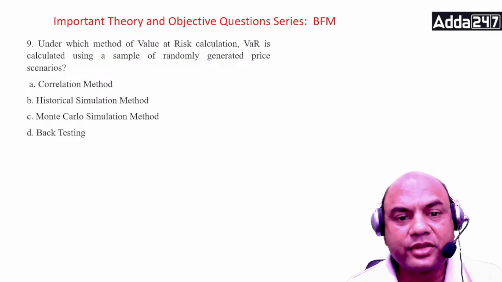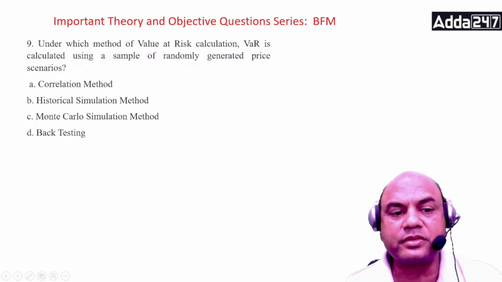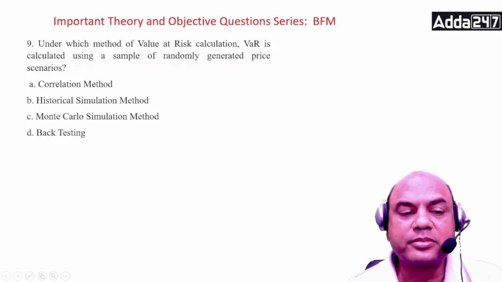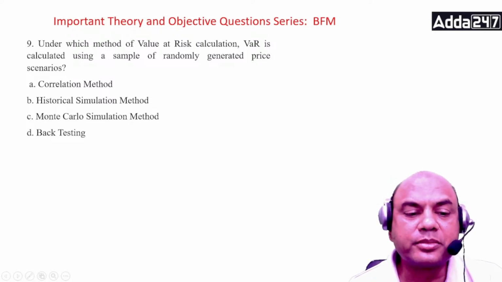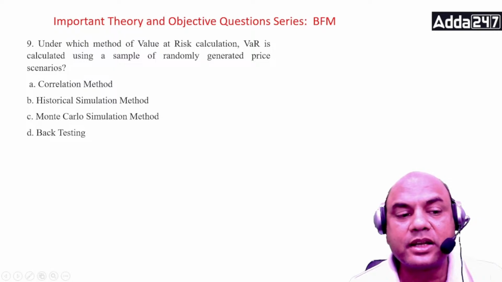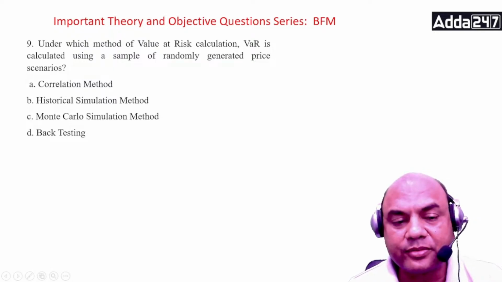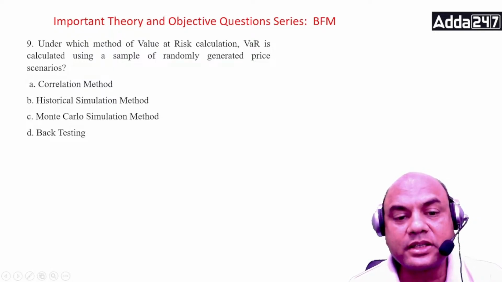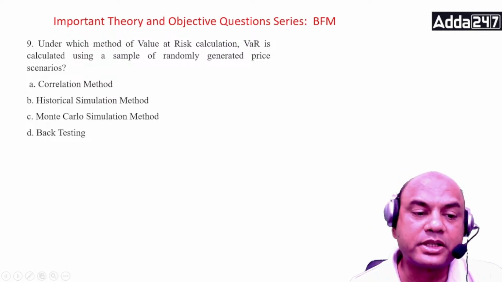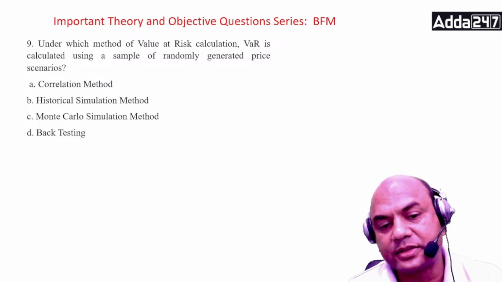Yeah. So look at the following options also. Correlation method, historical simulation method, Monte Carlo simulation method, and backtesting. So which is the method used? VaR is calculated using a sample of randomly generated price scenarios. Under which method? So randomly generated price scenarios. Correlation, historical simulation, Monte Carlo, or backtesting.